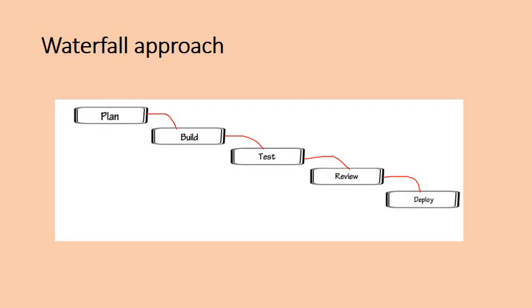From this model we can understand that it is following a waterfall approach, because we are not having any connections here. It means first you will perform the first task, and then after the first task, you will perform in this way, then you will come here, then here, then you will come to the deployment point.